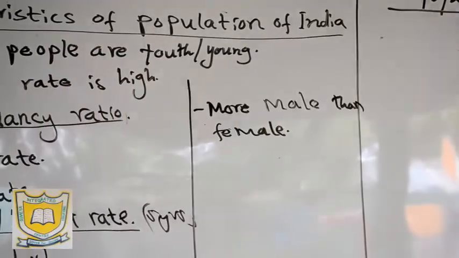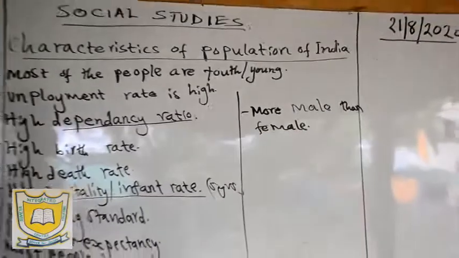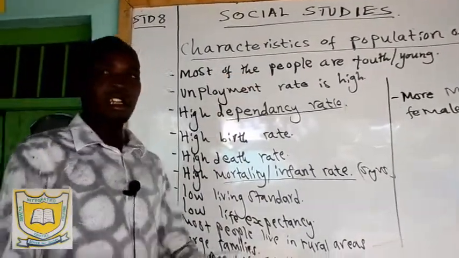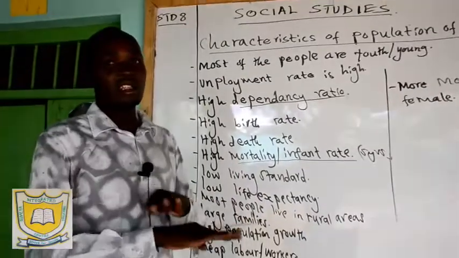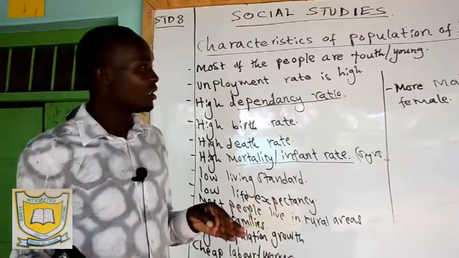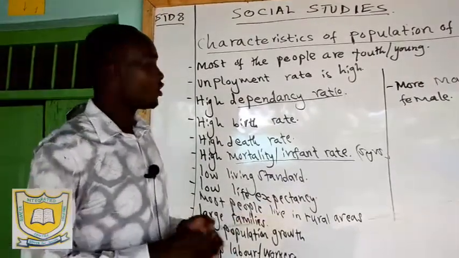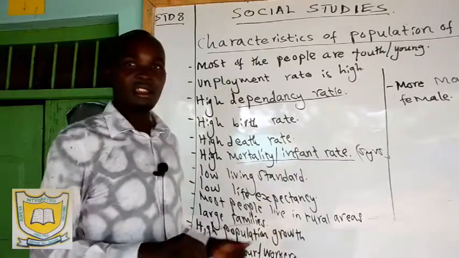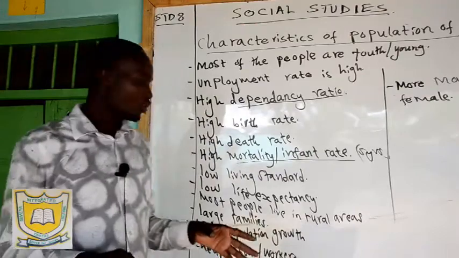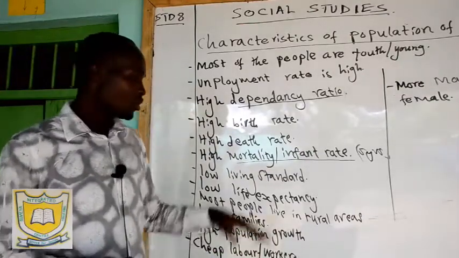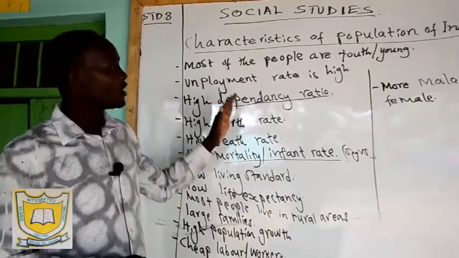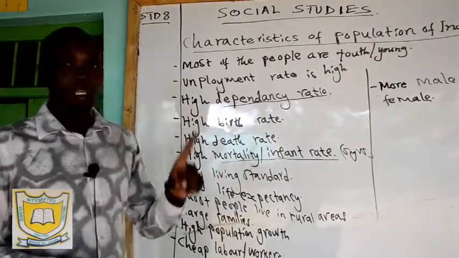Now, this is the difference between Kenya and India. All that we have mentioned, India and Kenya, they are just the same. When you talk about youth, in Kenya and India the population is made up of youth. When you talk about high birth rate, high death rate, high mortality rate, low living standard, high dependent ratio, large families, the rural areas being populated, all these reflect the Kenyan population except one.